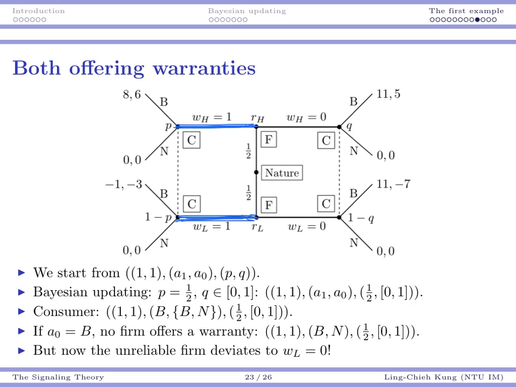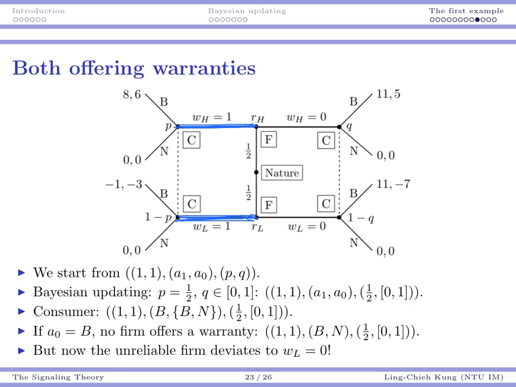If this is the case, now let's do Bayesian updating. Because as a consumer, you know both companies are offering a warranty, so when you observe a warranty, you have no signal. Okay? So that's why your P is still 1/2. On the other hand, if you observe no warranty, then again in this case you have no signal.